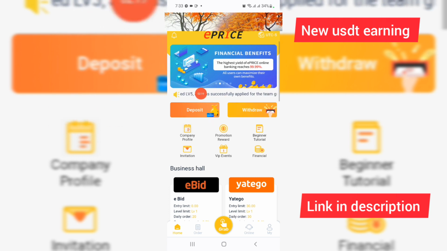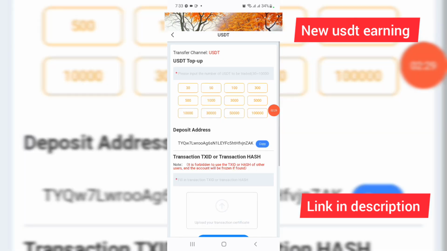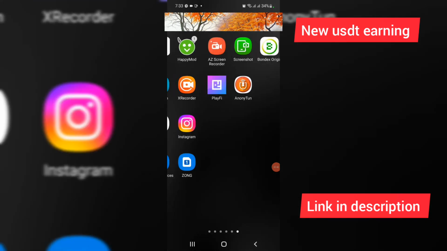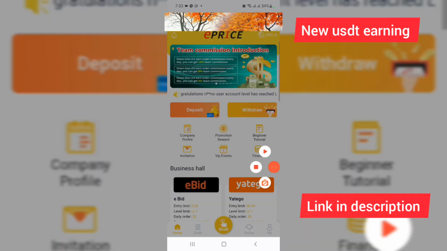And I have clicked on the deposit button, and then I have clicked on TRC20 USDT, and then I have clicked on the next button. And friends, first I have put 1000 USDT, and then I have copied the address, and I have put the transaction password. Then first I have put the Binance and sent 1000 USDT.